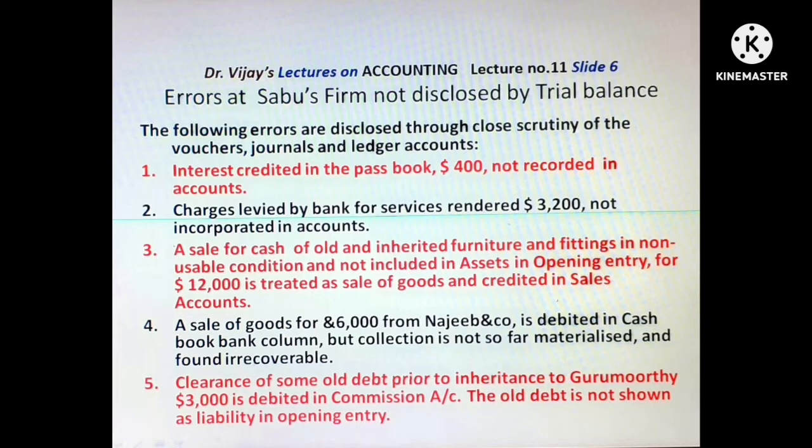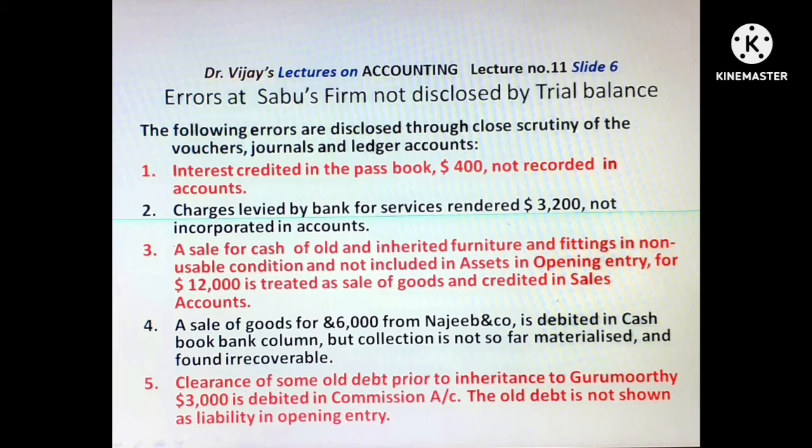See, this furniture, even though it was there at the time of inheritance, is not considered in the opening entry. Therefore, it is not made an addition to the capital account.